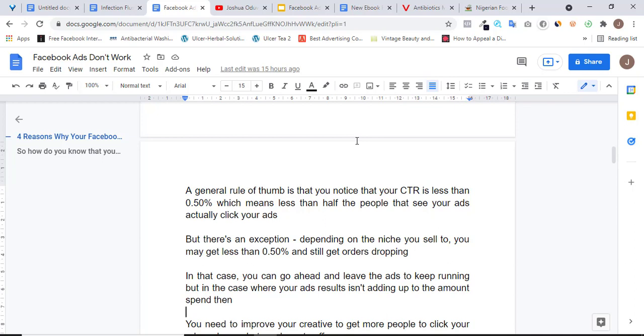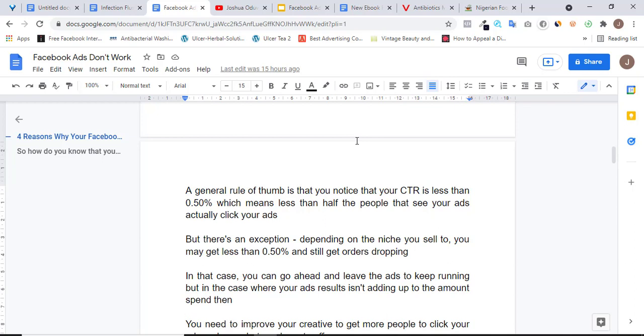But then there's an exception. For some people who are super niche, let's say you're selling a beauty product to women who are 40 years and above. This product only helps women who are 40 years and above, maybe for skin wrinkles, so it's only targeted at a certain group of people. If you're selling to this kind of audience, you might not be getting a high click-through rate, but if you're getting orders and you are getting less than 0.5% click-through rate, then it is all good. You can allow your ads to keep on running and keep on pumping the orders for you.